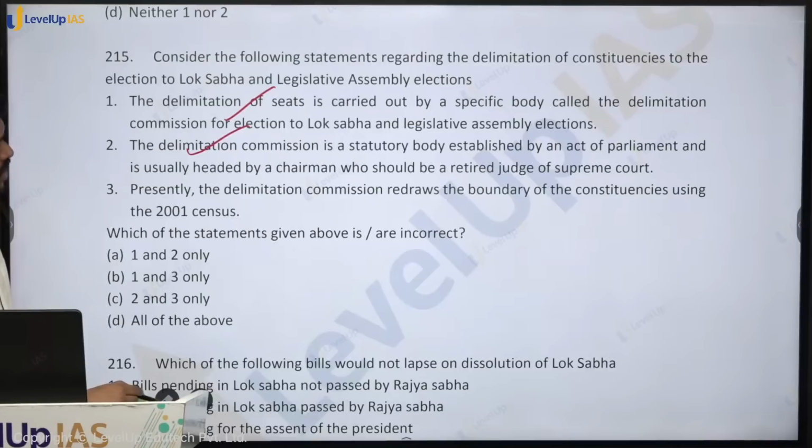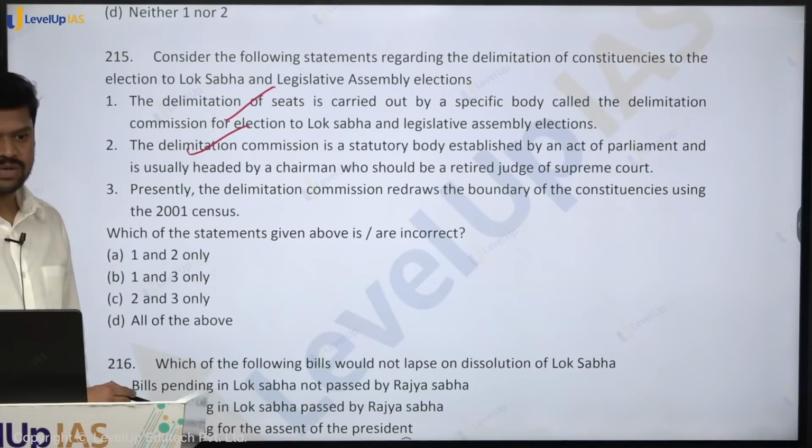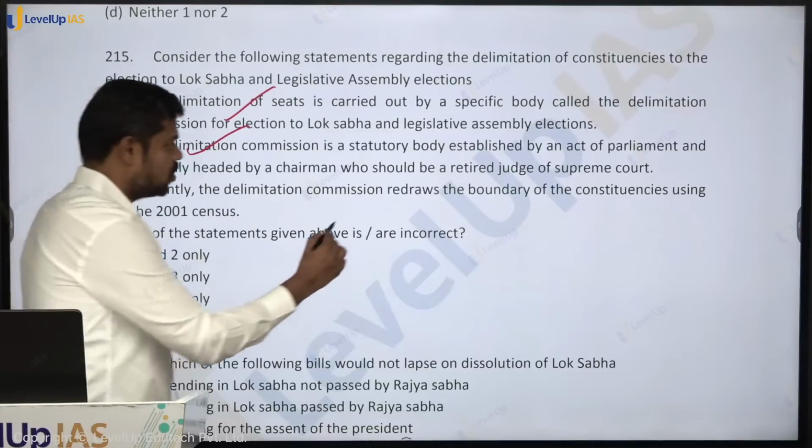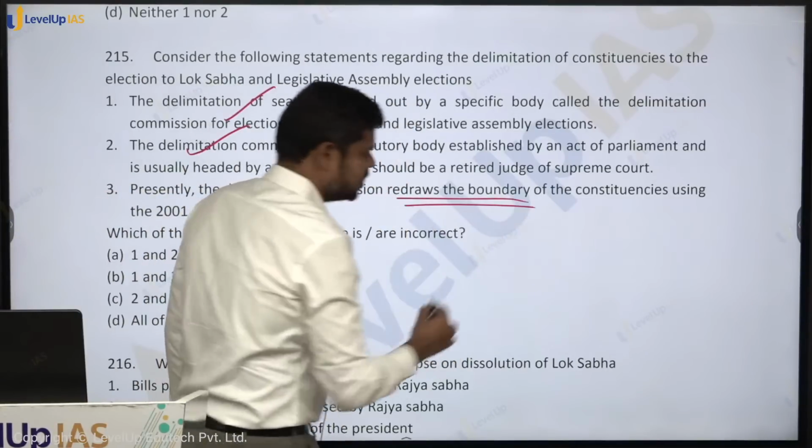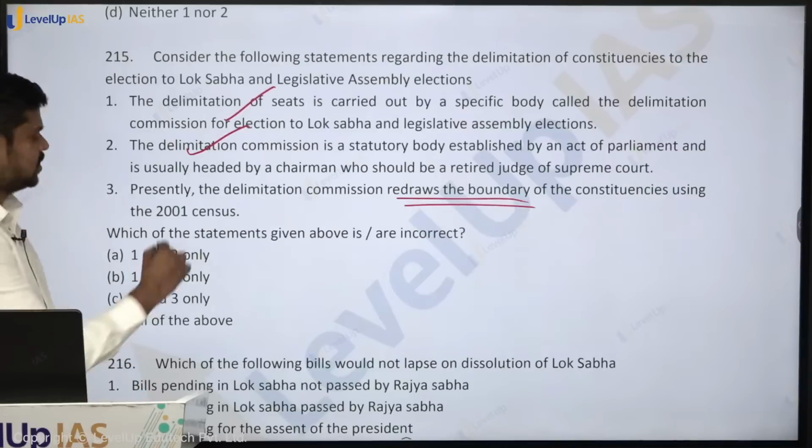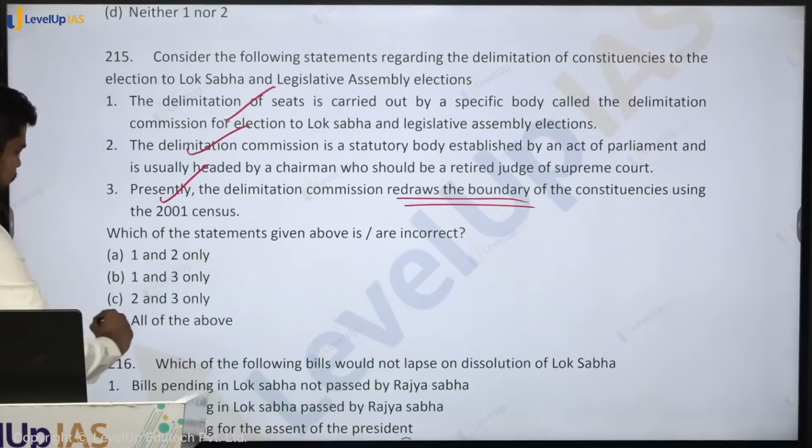Presently the Delimitation Commission redraws the boundaries of the constituencies using 2001 census. Is it true? It is talking about redrawing the boundaries, not the total number of seats. So is it true? Yes. So this is also true. What is the answer here? All of the above.